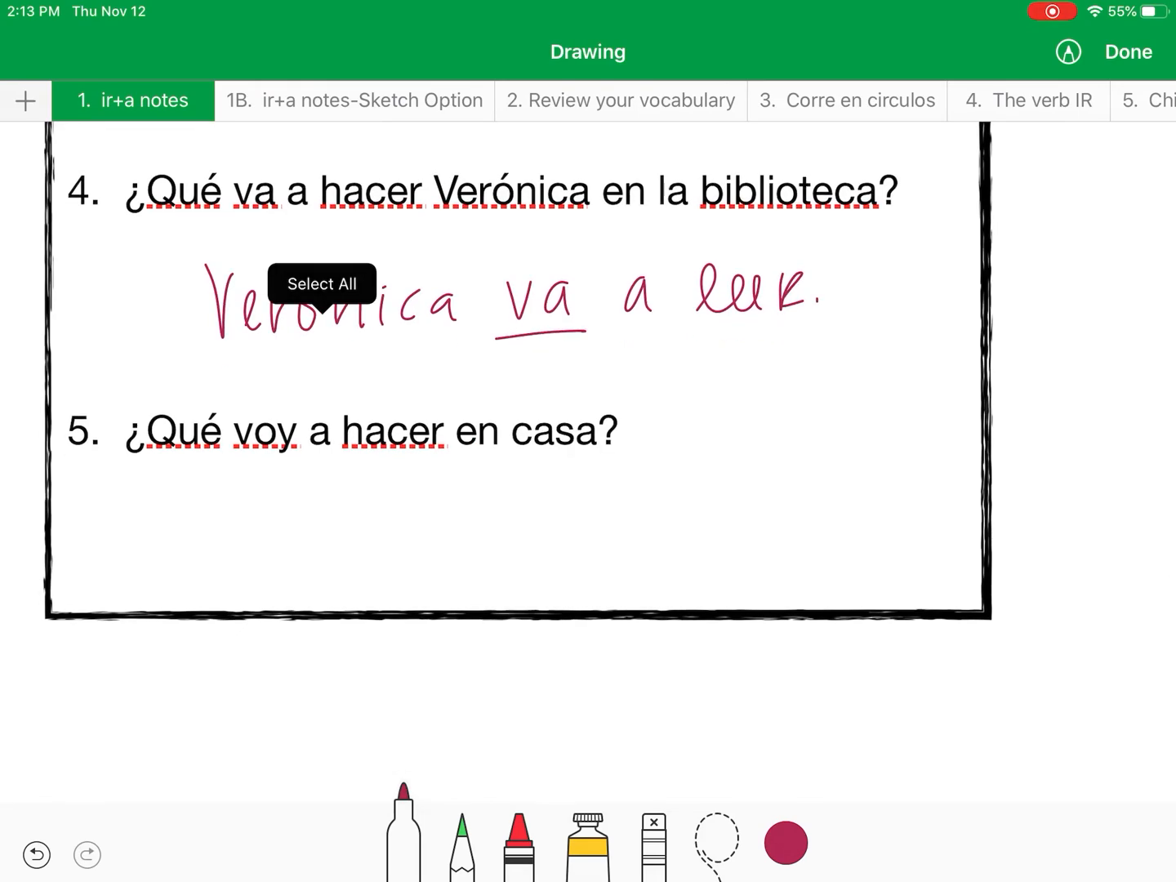Notice I'm using the conjugated form of ir, a, and then an infinitive. Okay, ¿qué voy a hacer en casa? What am I going to do at home? I'm going to say voy a dormir. I'm going to sleep. Okay, let me know if you guys have any questions over that.